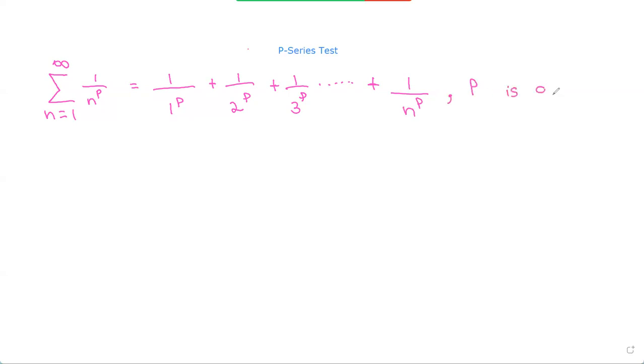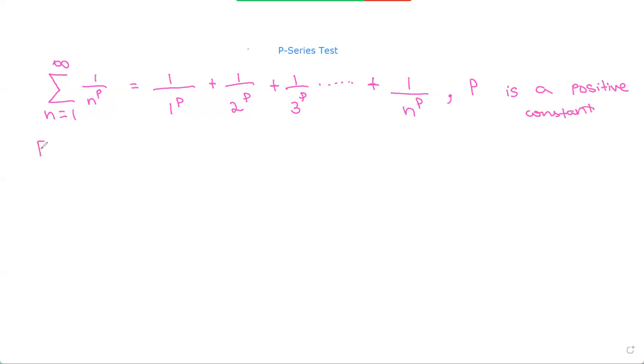So what is a p-series? We have a notation like this, 1 over n to the power of p. So the numerator has to be 1. So this would be 1 over 1 to the power of p plus 1 over 2 to the power of p plus 1 over 3 to the power of p and so on until we reach 1 over n to the power of p. And p is a positive constant.